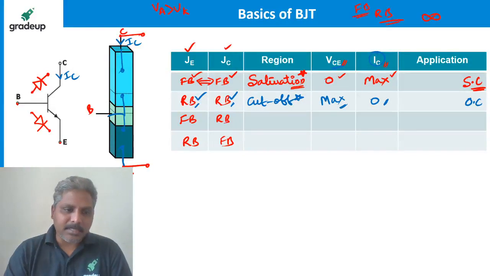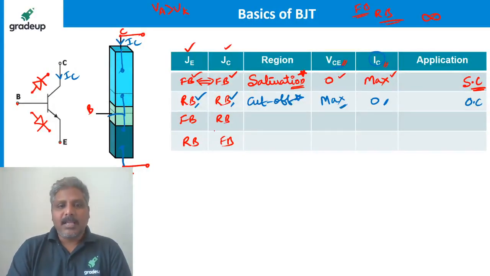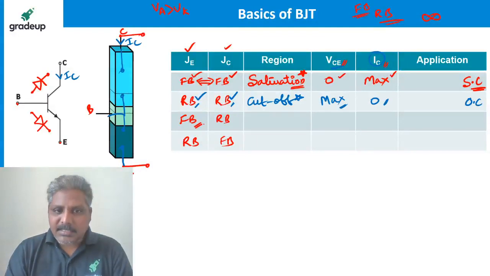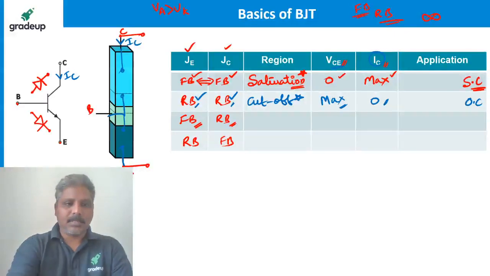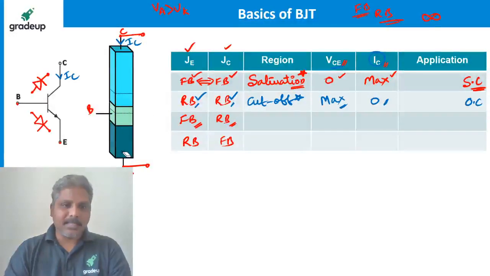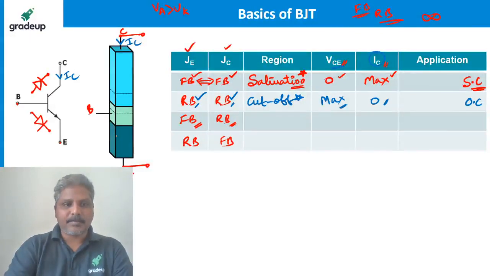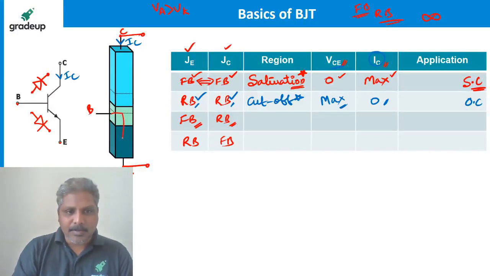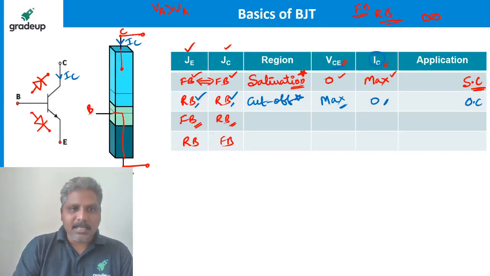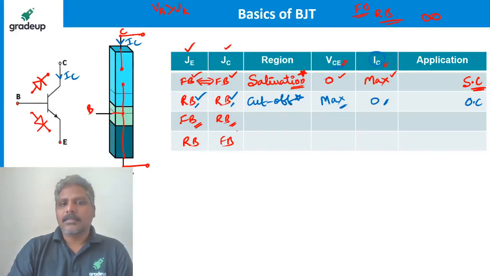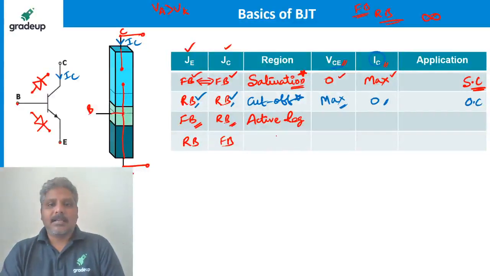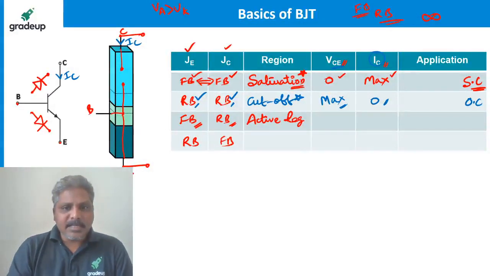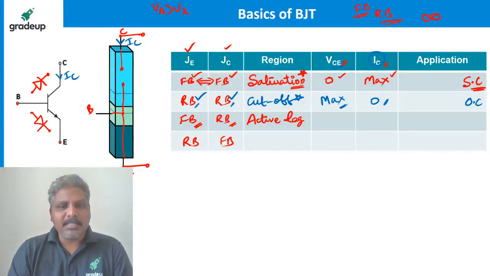Now the third region of operation. The third region of operation is emitter junction forward bias, collector junction reverse bias. Now we have the two junctions like this. This junction is forward bias, but this junction is reverse bias. This is called the active region. Defining the active region is simple: JE is forward bias, JC is reverse bias.